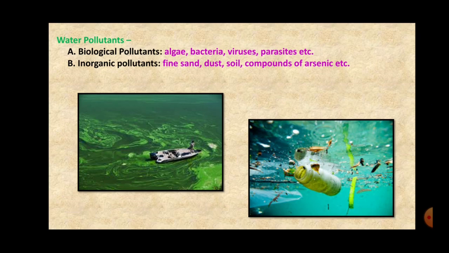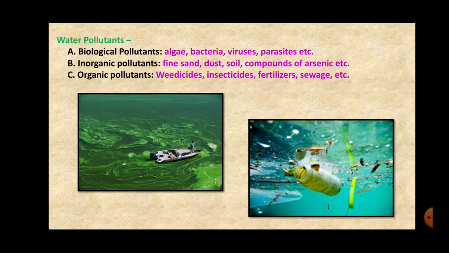The inorganic pollutants may be suspended particles, such as fine sand particles, dust particles, and soil, then the compounds of heavy elements like arsenic, cadmium, lead, mercury, and at times radioactive materials can also be mixed in the water, making it polluted and contaminated. These are all called inorganic pollutants.